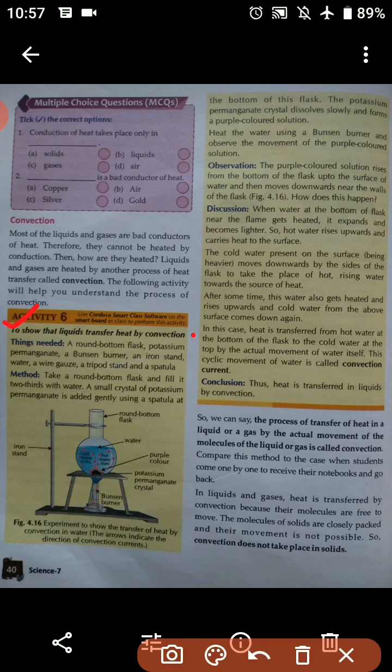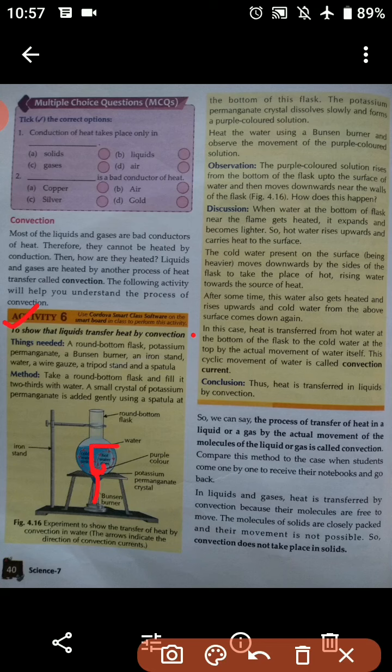Okay, students. So how does this happen? Now we are going to discuss the same. When the water at the bottom of the flask near the flame gets heated, it expands and becomes lighter. So, students, the water expands and becomes lighter. Hot water rises upward and carries heat to the surface.